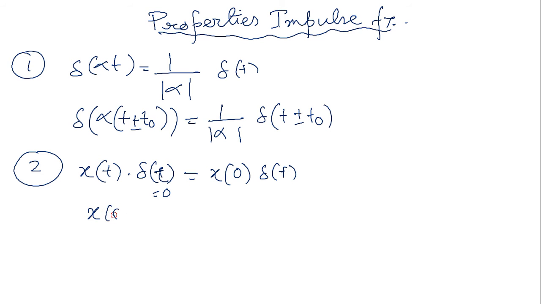And if x of t is multiplied with the shifted impulse, say t minus t naught, we get x of t naught delta t minus t naught.